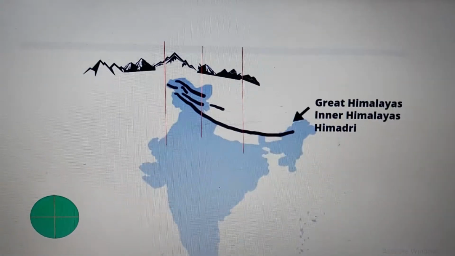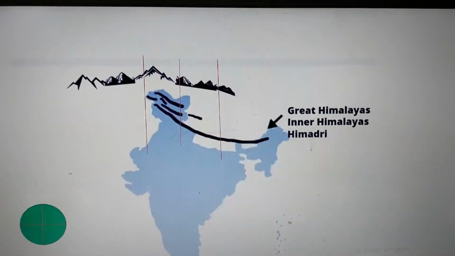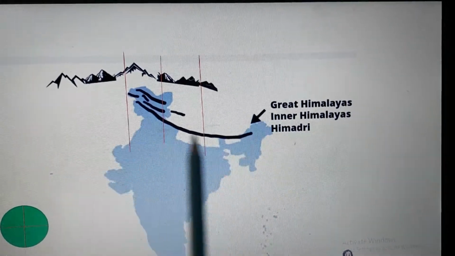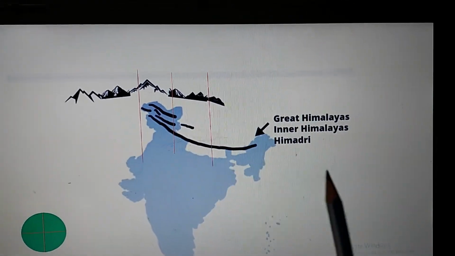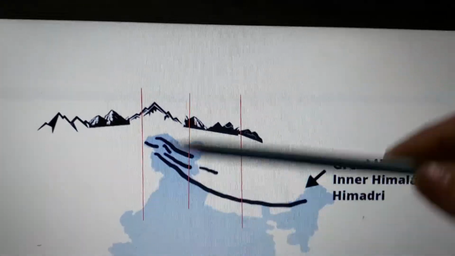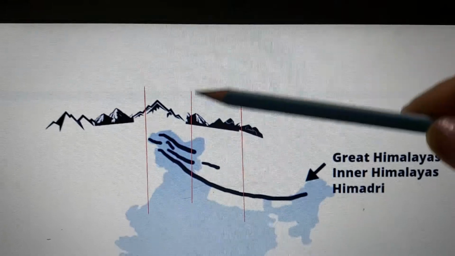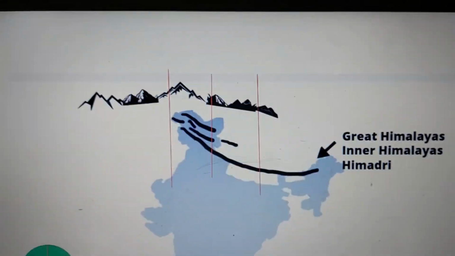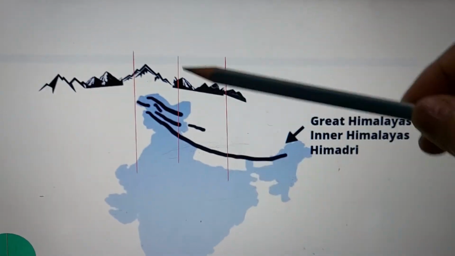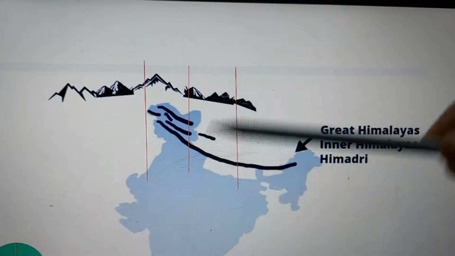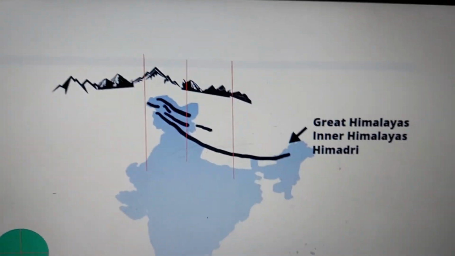Now we are talking about longitudinal extent, but you will say, ma'am, this is all in the latitudinal extent. This is the way we are seeing. No, we don't have to look at it like that. We must see it from the top. Okay, when you look from the top, then we see this as a longitudinal extension. So we don't look at it the way we see it. We're looking from the top. If you're looking from China, this is going to be the longitudinal extent of the Himalayas.